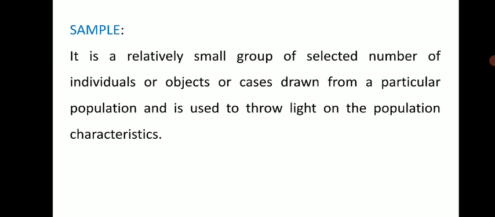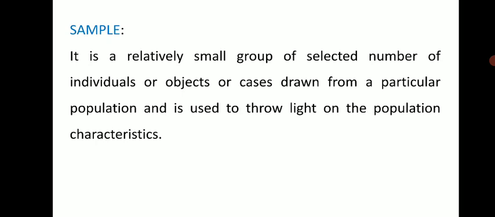I told you before that a sample reflects the entire population, because we draw the sample from that population, and a population, we know, is a group of similar individuals or things having similar features or common characteristics. So a sample is a small group of selected numbers of individuals or objects or few pieces.